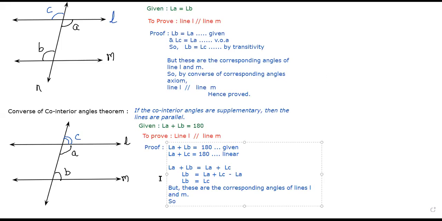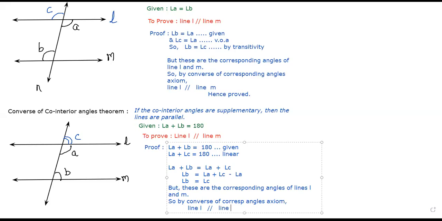Again by converse. Because the corresponding angles are equal, lines are parallel. So by the converse of corresponding angles axiom, again we have got line L parallel to line M.